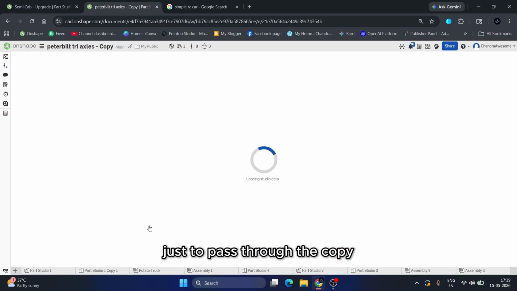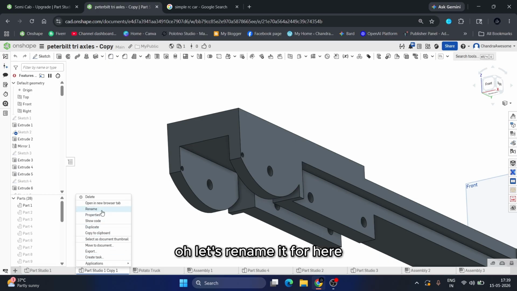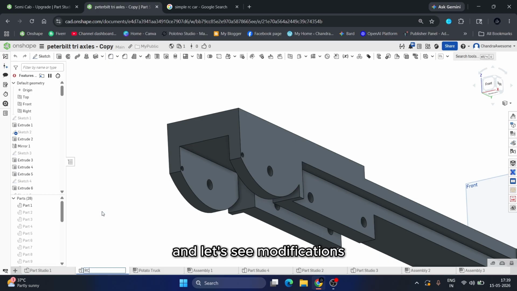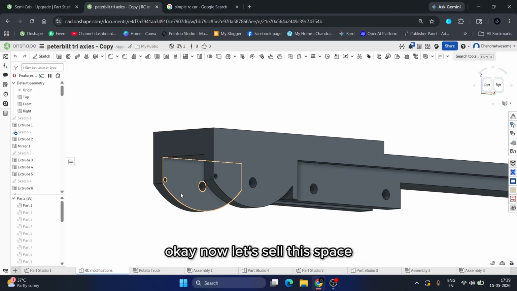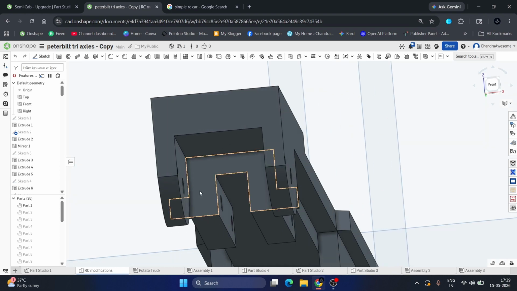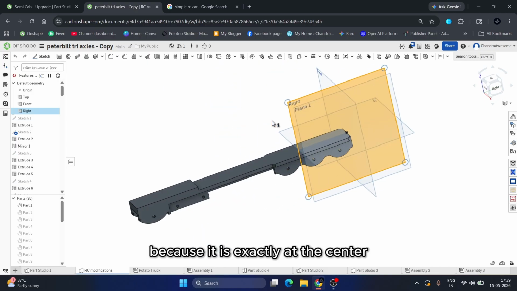Let's go to the copy, and let's name it Modifications. Now let's select this space. Let me choose the Right plane because it is exactly at the center.